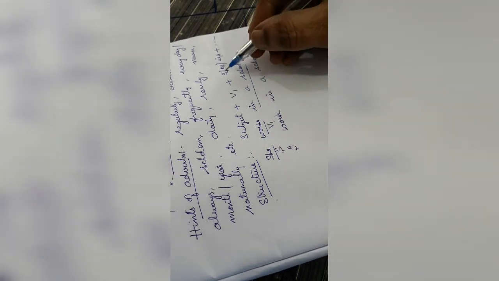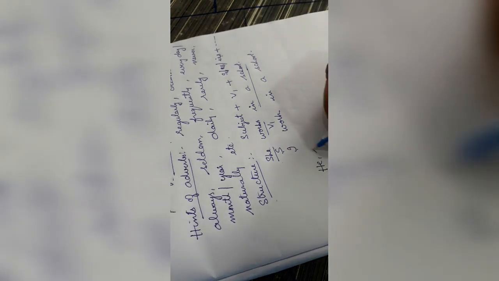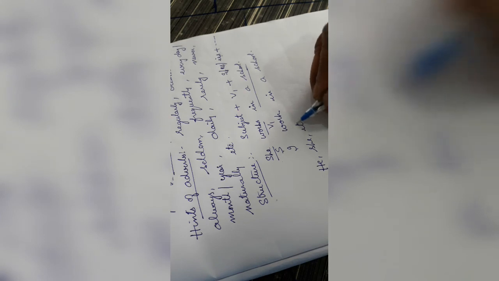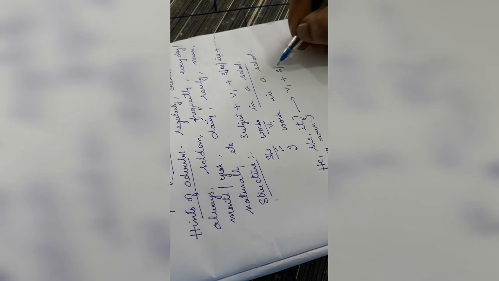Let us know the use of s, es, ies. He, she, it, or any noun. Noun means any name. This takes V1 plus s, es or ies. For example, washerman washes the clothes.